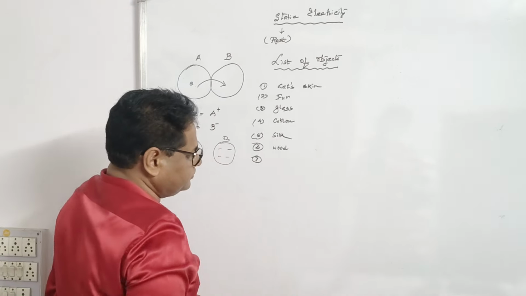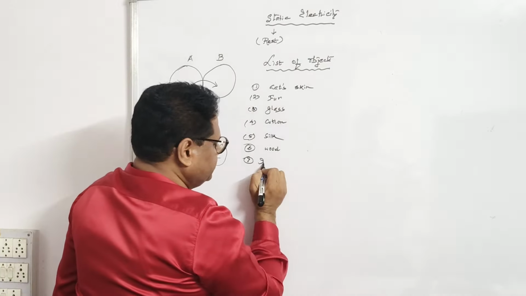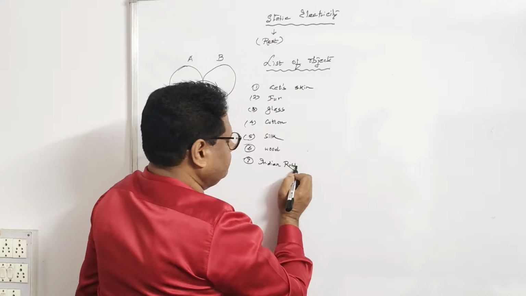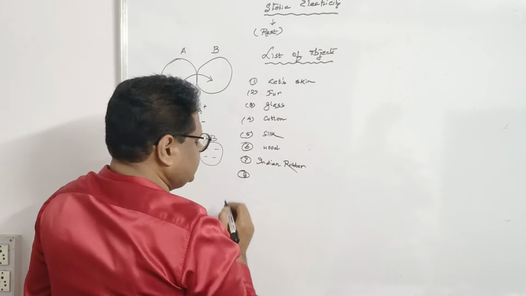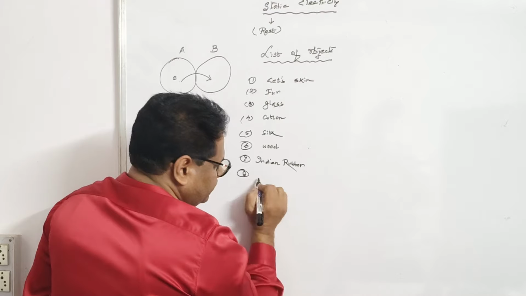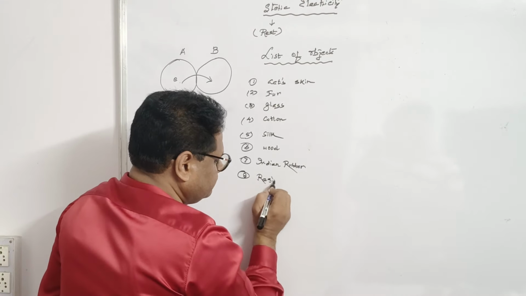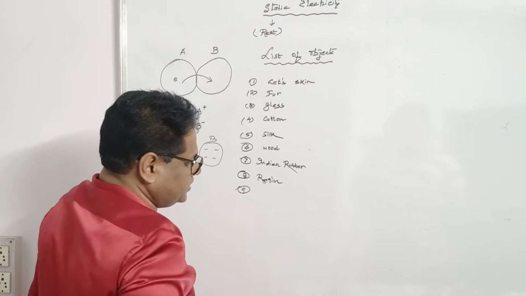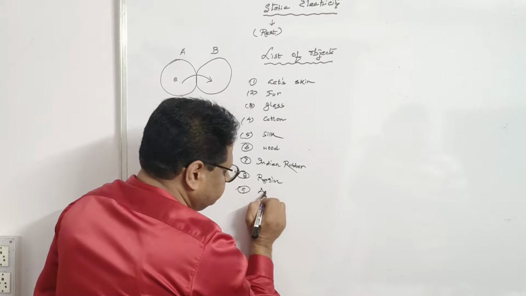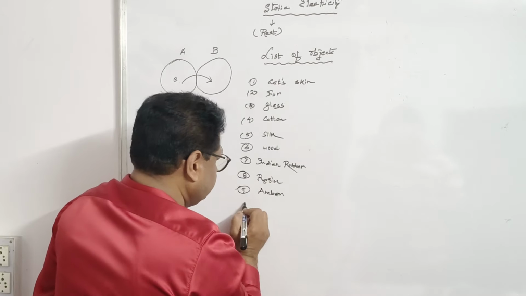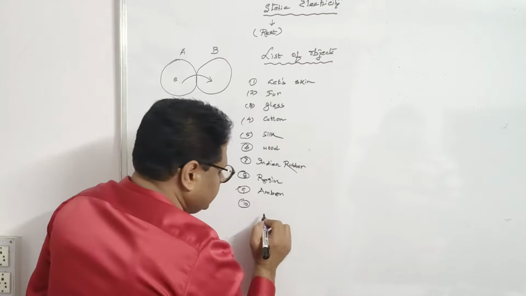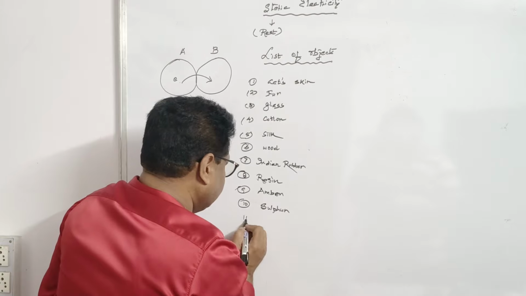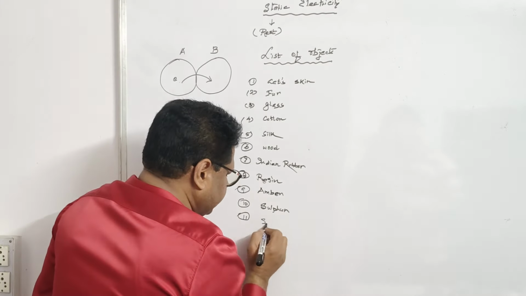The seventh is Indian rubber. The eighth is resin, the ninth in the list is amber, then the tenth is sulfur, and the eleventh, the last of the list, is ebonite.